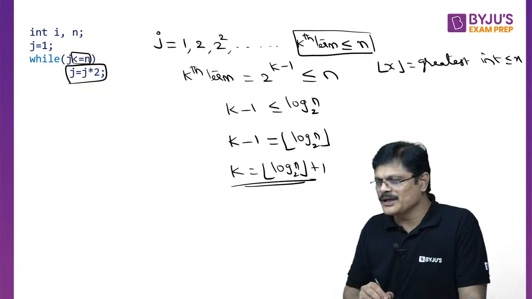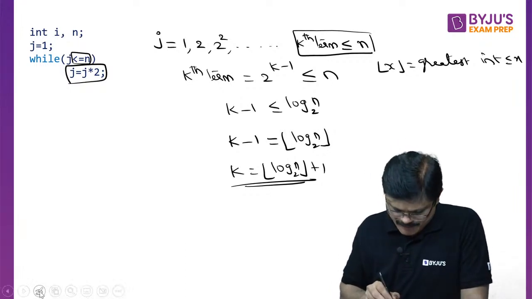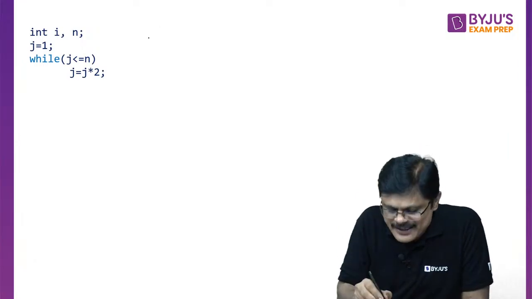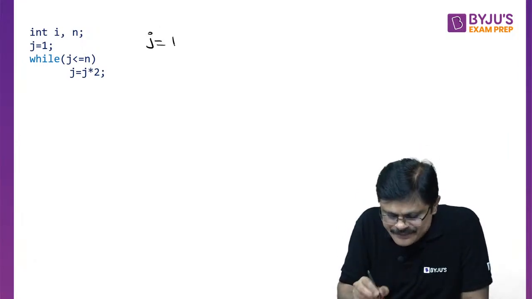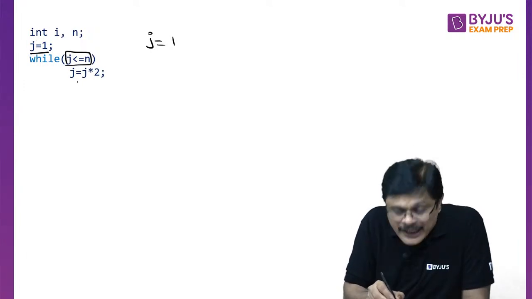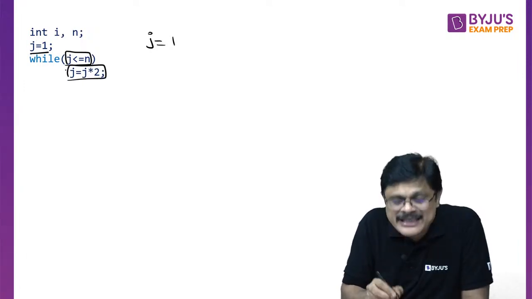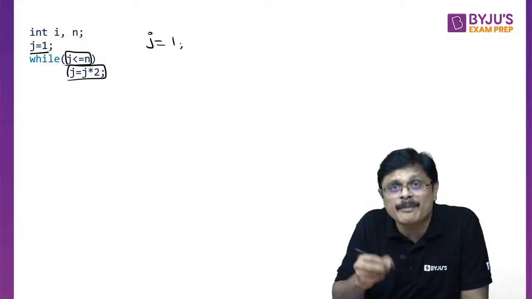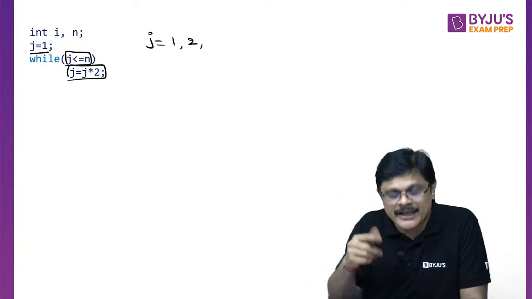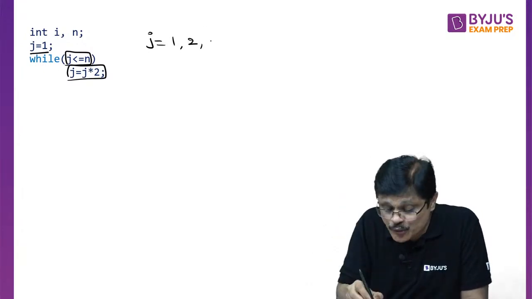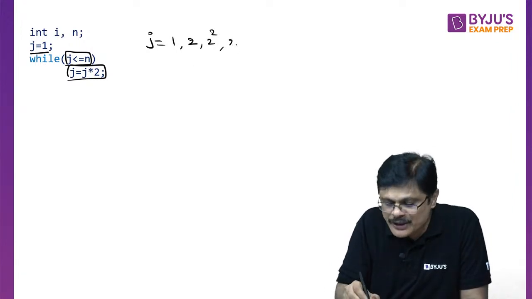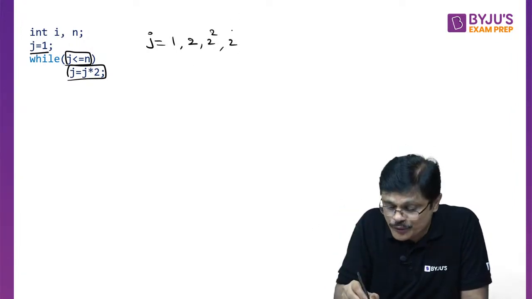Oh, you want me to repeat this? Okay, let us repeat it. See, my dear friend, the j value started at 1, and as long as j is less than or equal to n, you are entering the loop, and every time j is multiplied with 2. So next time j becomes 2. 2 is less than or equal to n, you enter the loop. Next time j is multiplied with 2, 2 into 2, 2 square. Again you enter the loop, multiplied with 2, 2 square into 2, 2 cube.